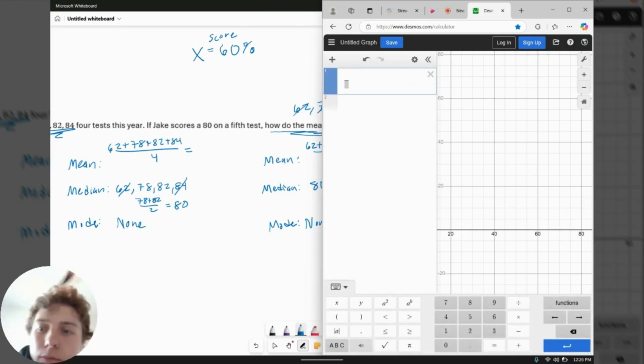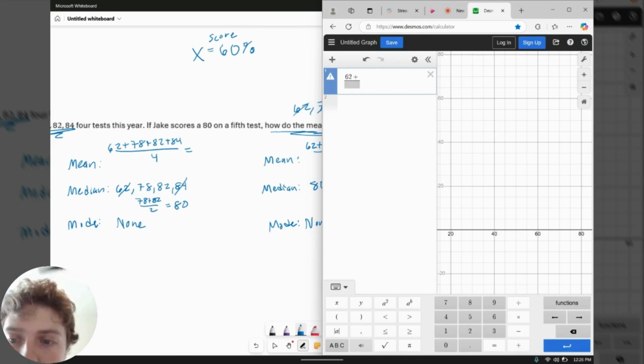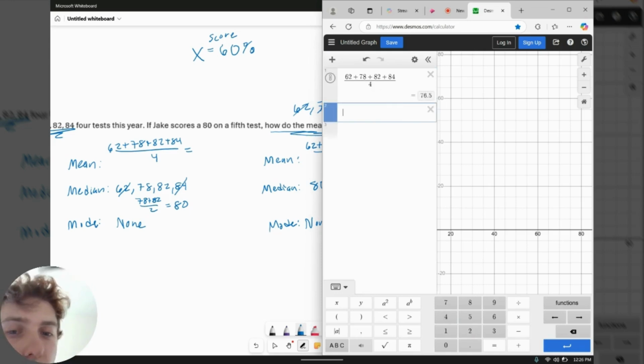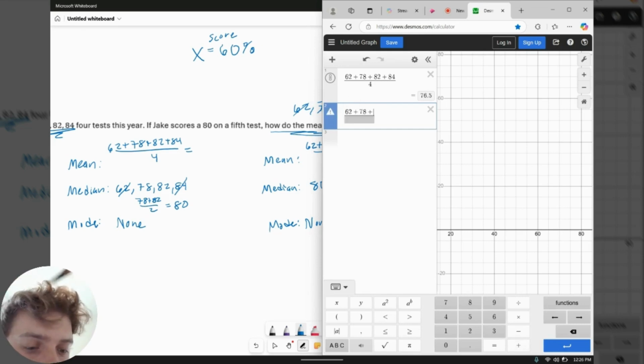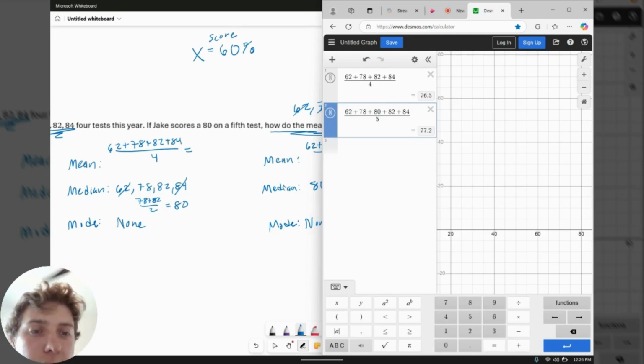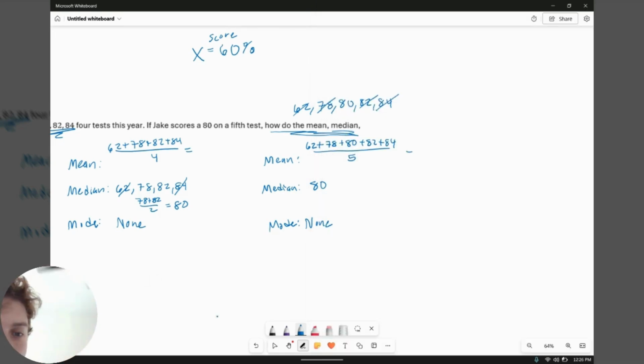First fraction, 62 plus 78 plus 82 plus 84 all over 4. There's our first average, our first mean. And the other one was the same, except there was another value of 80 in there. So I'll just put that 80 in right now. So 76.5 and then 77.2.